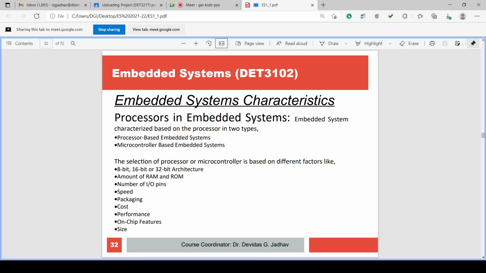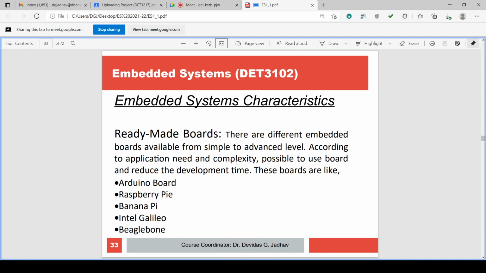On-chip features are there, various other additional features, analog to digital and digital to analog converters, counters and timers, etc., and size of the IC. Ready-made boards are also there: Arduino board, Raspberry Pi, Banana Pi, Intel Galileo, BeagleBone board, BeagleBoard.